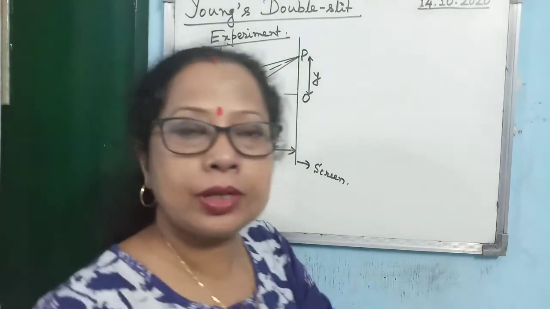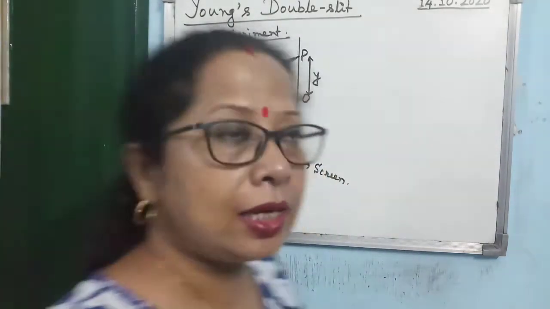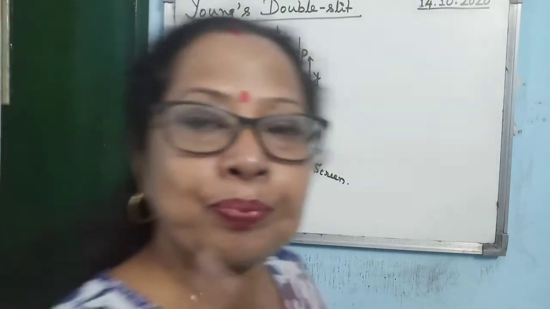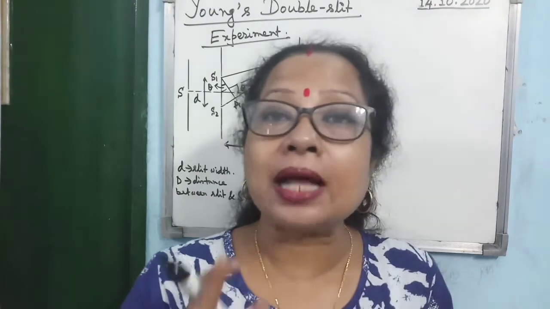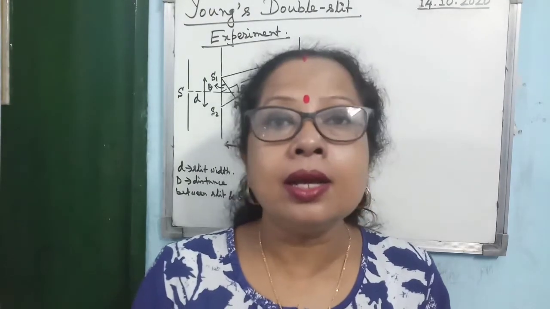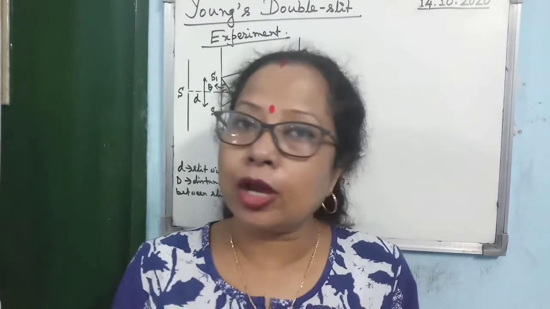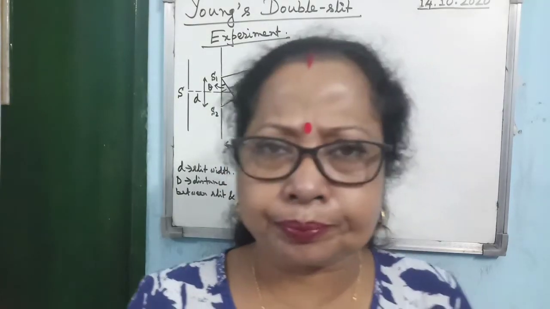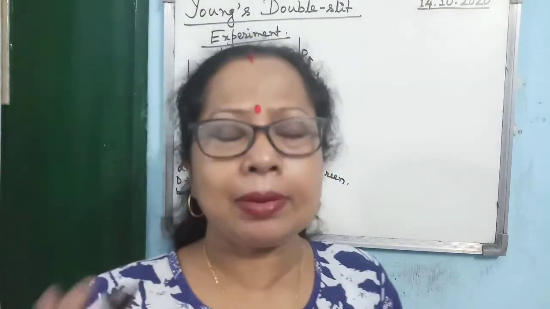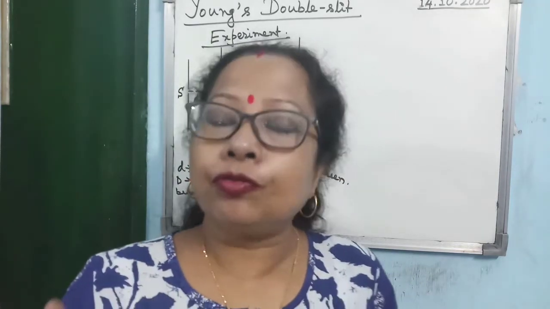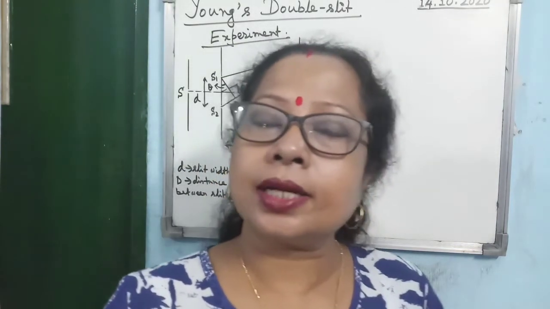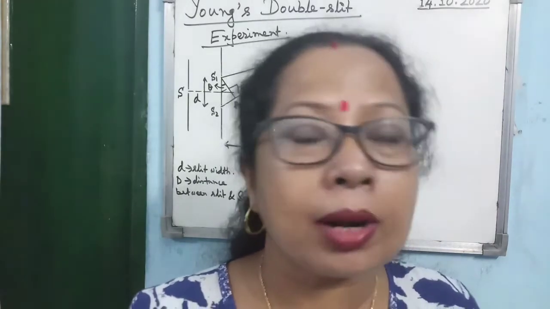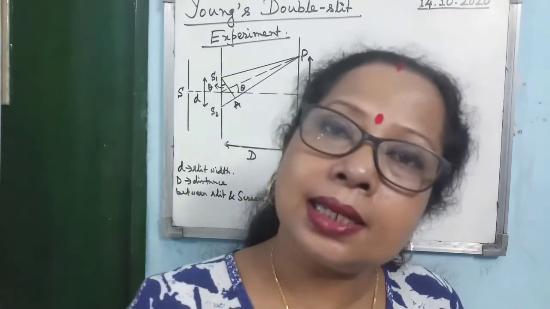Here I want to mention one point: in your book they have considered this distance as X. But the problem is that X is generally used for path difference, because I have written the constructive interference condition, I hope you remember. The path difference between the two waves is m lambda for constructive interference, and for destructive interference x is equal to (2m minus 1) into lambda by 2, or (m minus half) into lambda. Is that clear?